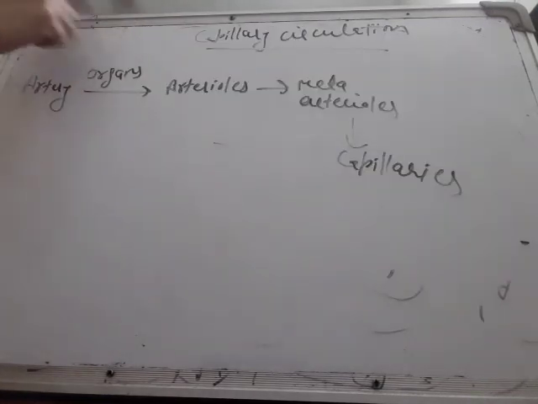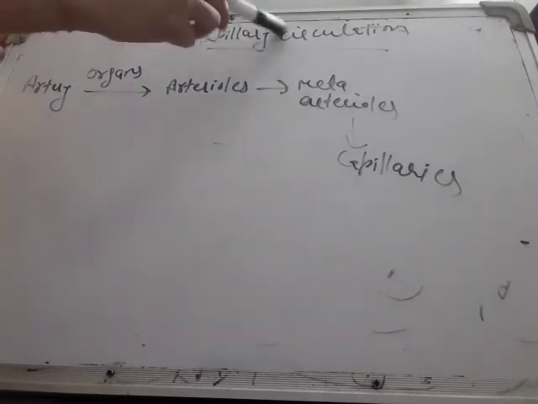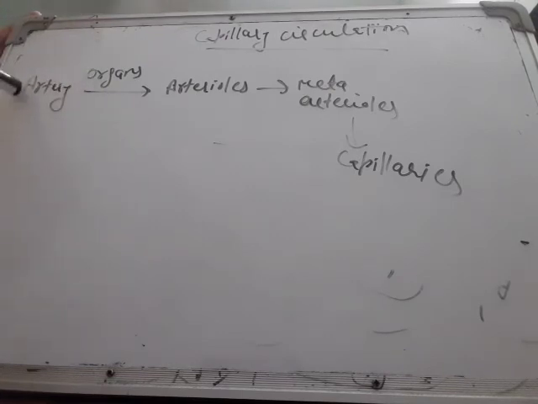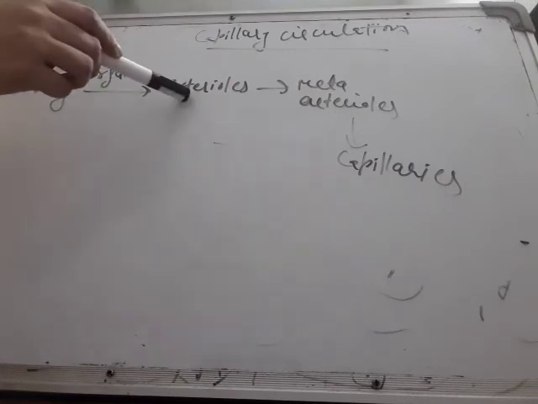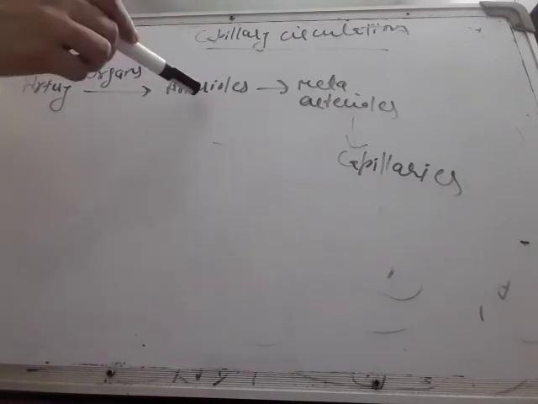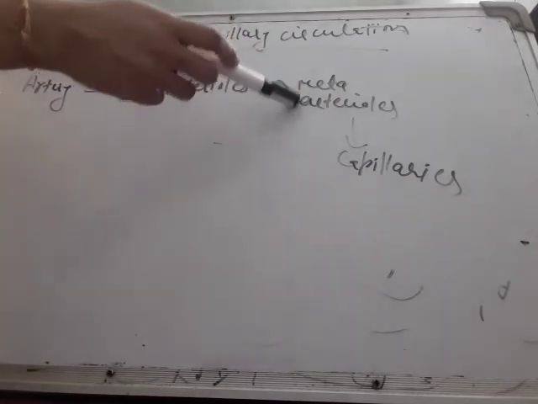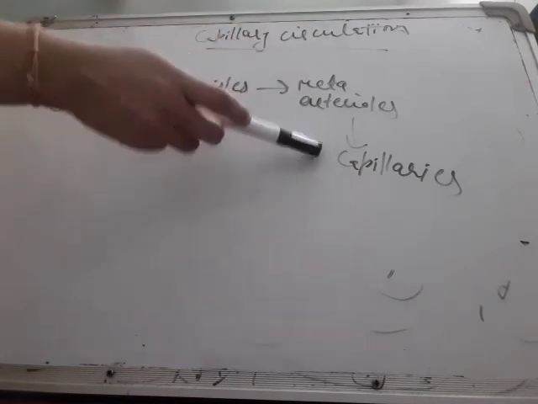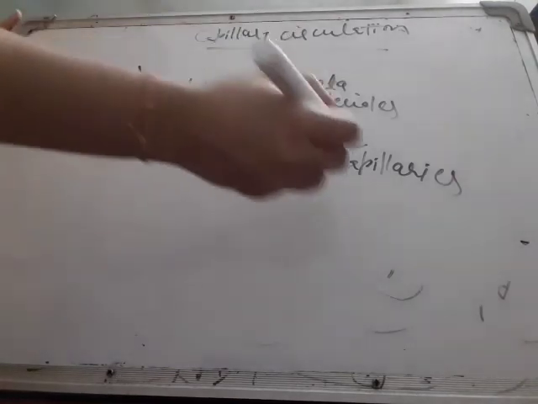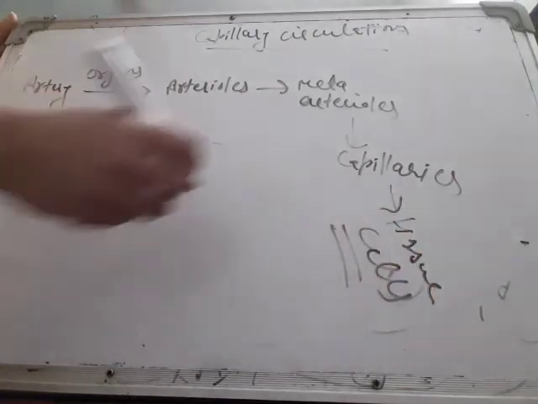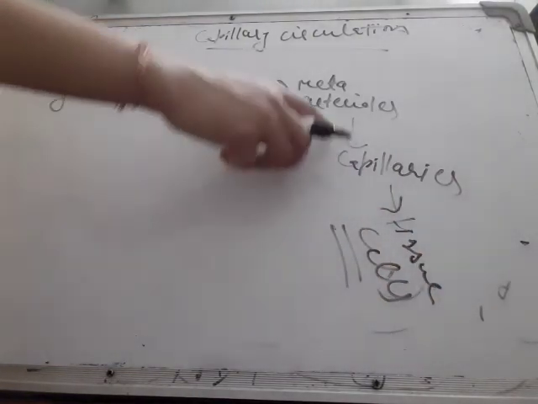Next is capillary circulation. This is the circulation of blood from arteries to capillaries. Do remember, whenever any artery enters any organ, the arteries get divided into smaller arterioles, which have a much smaller diameter than the artery. Then arterioles further get divided into meta-arterioles, and meta-arterioles further give rise to capillaries. When blood reaches the capillary, it helps in the exchange of things between tissue cells and blood capillaries.